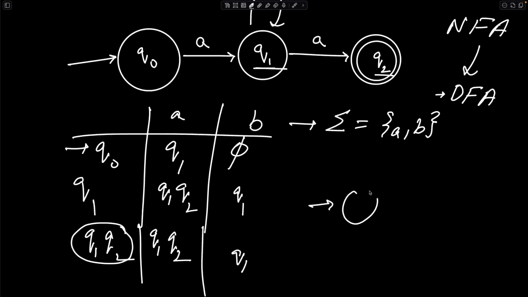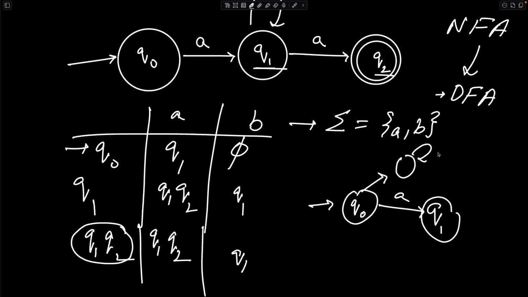That is very straightforward. This is basically your Q0. From over here, if A is present, you go to Q1. If you are given a B at Q0, then you go to a dead state because it is a phi. I'm not even naming it because it does not need a name, as it does not have an entry in your state transition diagram.